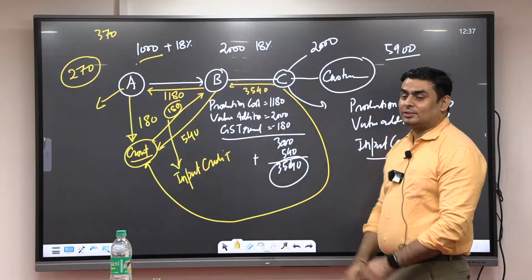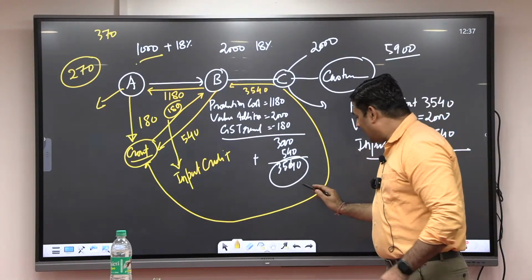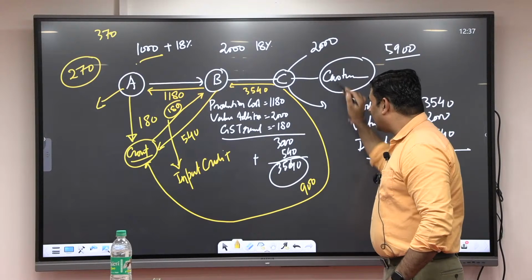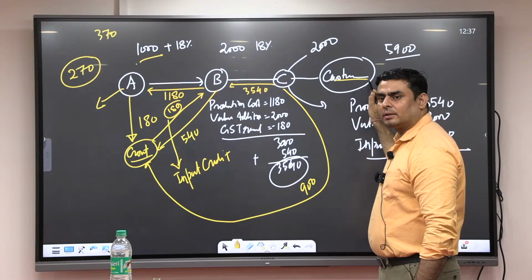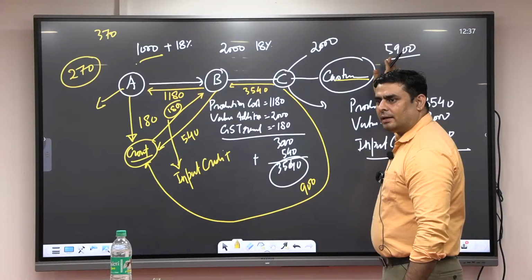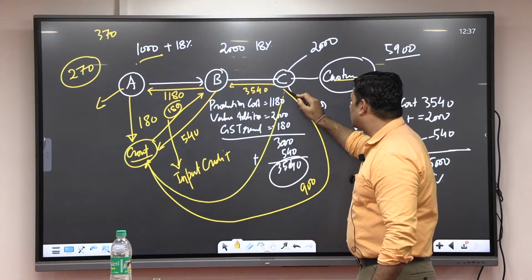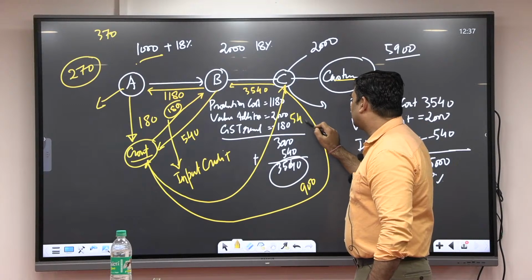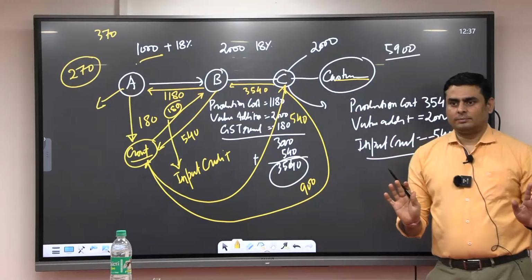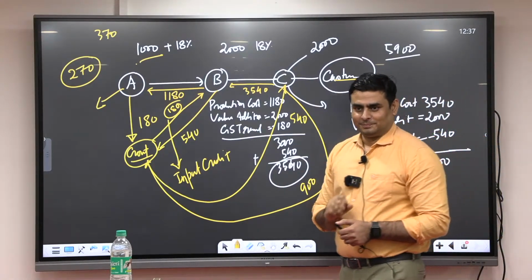C has collected GST of how much? 900. So he is going to give that GST. How much he collected from the customer? 900 GST has been collected, na? So 900 rupees will go to the government, and the government will give how much? 540. Understood?